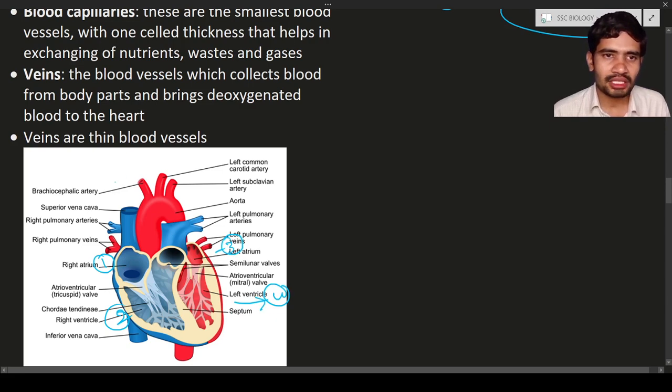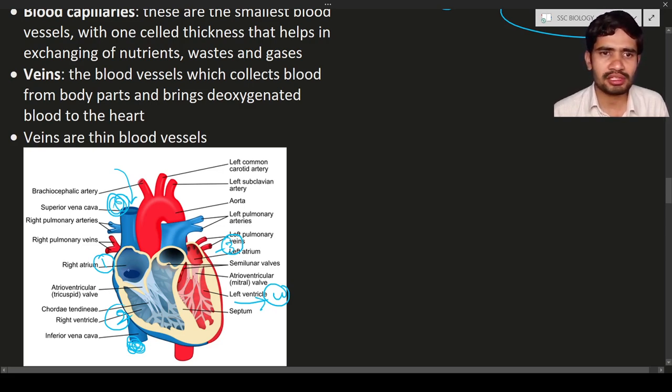The blood will be received into the first chamber, the right atrium, through the superior vena cava. This blood vessel is the superior vena cava, and this blood vessel is the inferior vena cava. From the superior and inferior vena cava, the deoxygenated blood is taken into the chamber known as the right atrium.